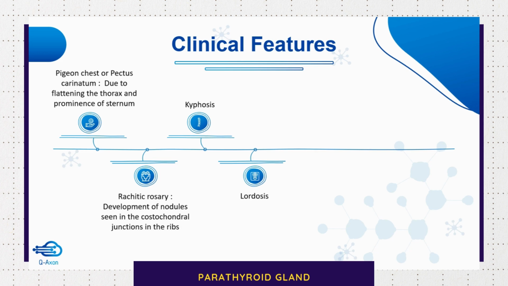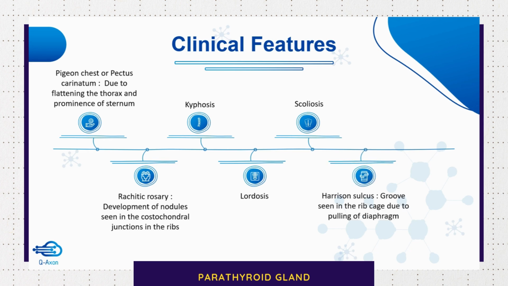Then there can be lordosis, scoliosis, which is lateral bending of the vertebral column. Then Harrison sulcus is the groove which is seen in the rib cage due to pulling of the diaphragm. Then rickets can present with tetany.